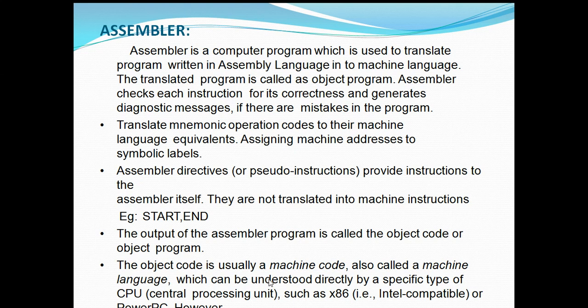So the object code is basically a machine code. As already told, object code contains zeros and ones, which is nothing but machine code or machine language. It is easily understood directly by a specific type of CPU, the central processing unit of the computer, such as x86 Intel compatible or PowerPC.